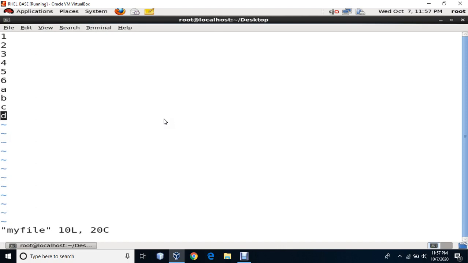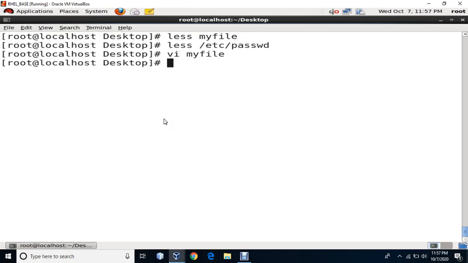To go into the insert mode, I press I and I start writing anything of my choice. To come out of the insert mode, I press escape and then I say colon WQ and enter. That is write and quit. I am doing it one more time.